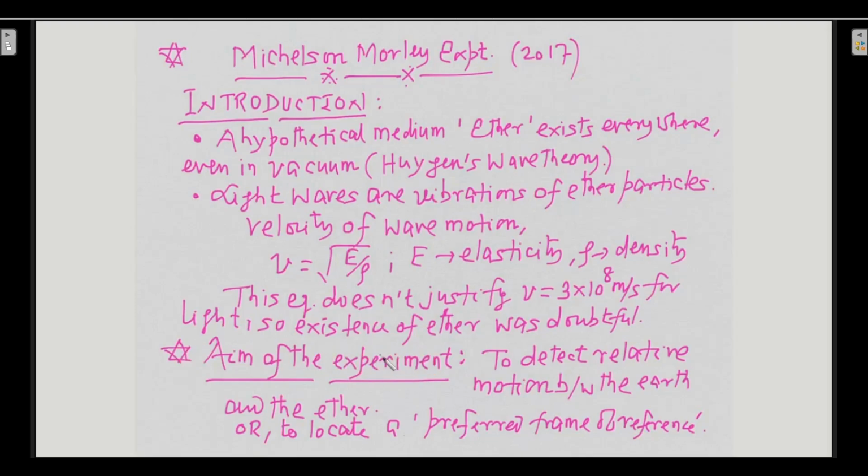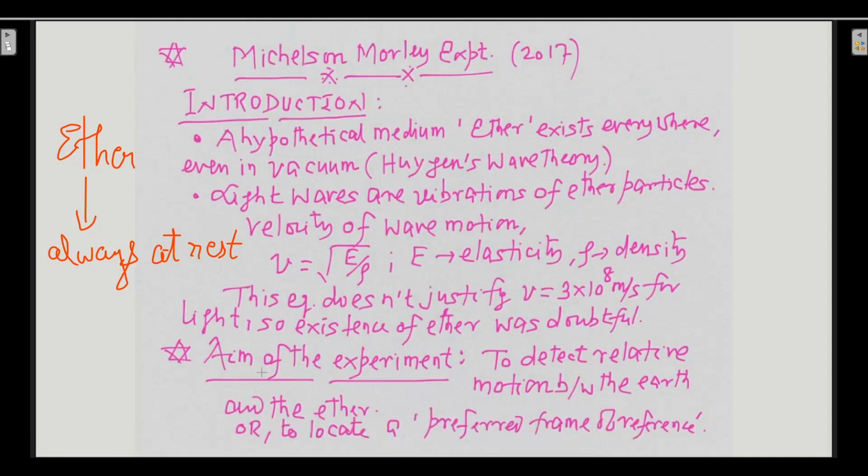The aim of the experiment is to detect relative motion between the earth and the ether. If ether exists, it was assumed that ether is always at rest. This is a very important assumption at that time. Ether was assumed to be always at rest, never in motion. It just vibrates when light travels through it, but ether always remains at rest.